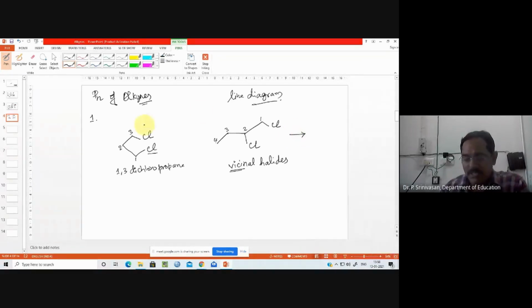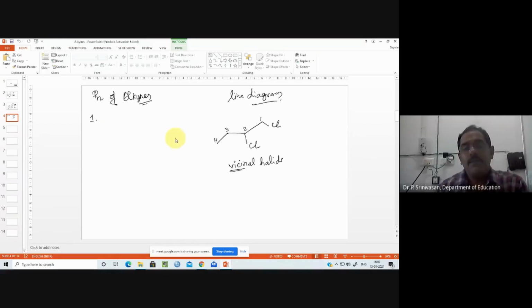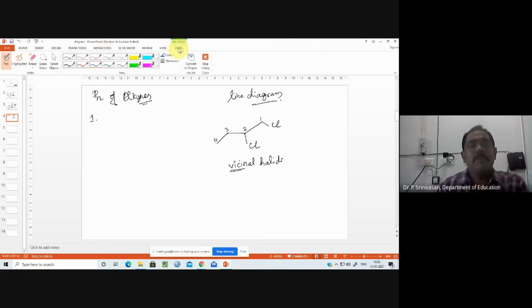So from this we will prepare. So I'm not taking this. 1,3 I'm not taking. Just for naming purpose, this has come. So I'm coming from right to left. Sorry for the delay. So usually we'll go from left to right, but since I drew this on the right, I'm coming from the right.